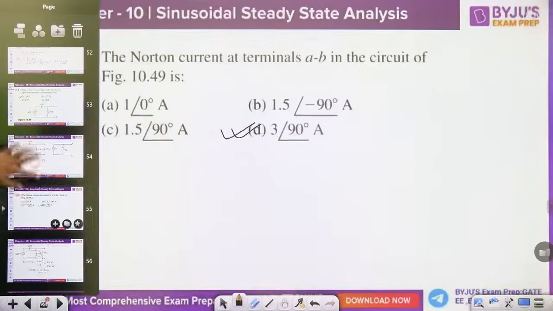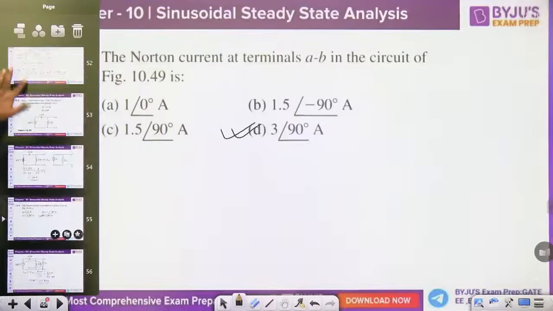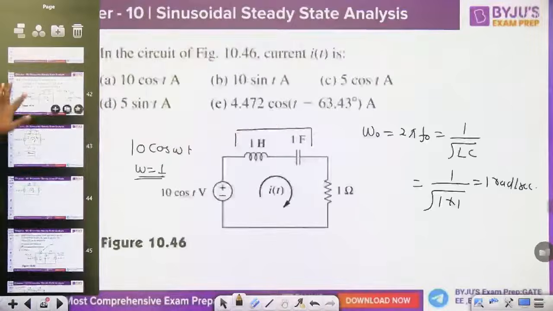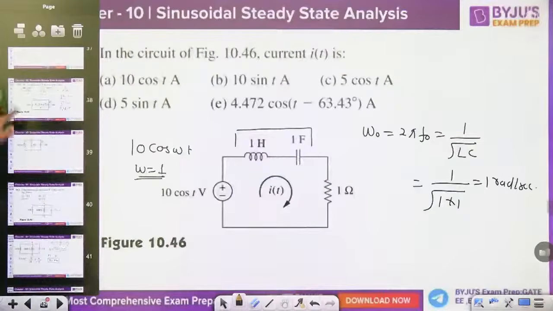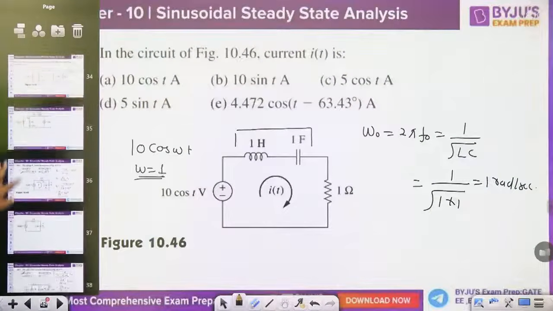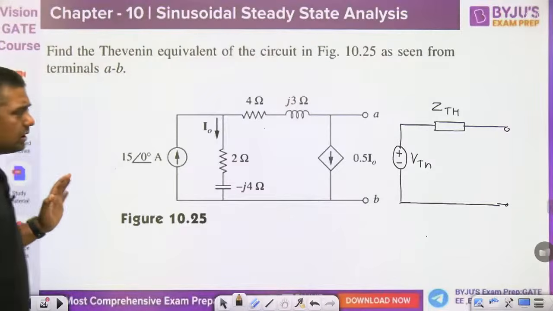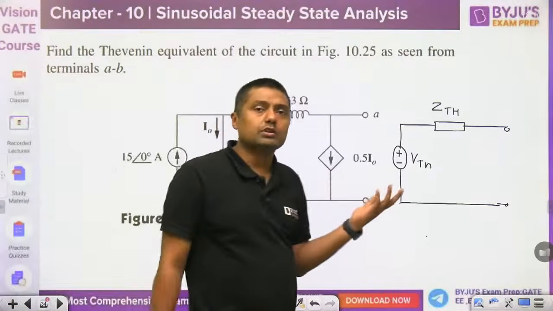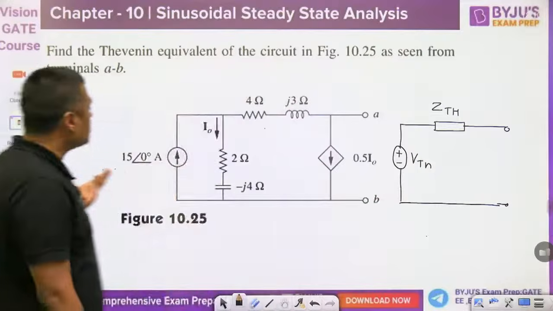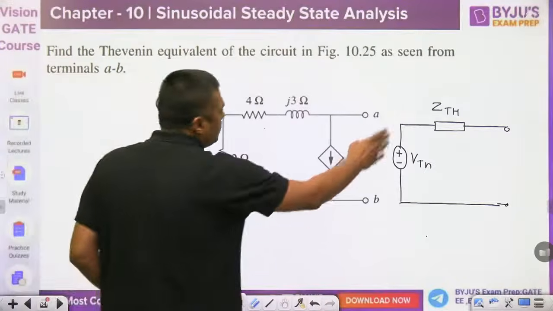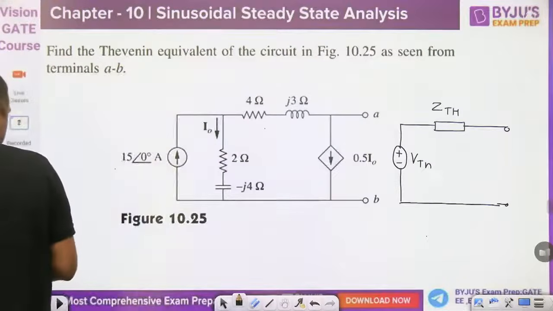Now, 1 minute, just for your assignments I have solved. I just want to give you the hint, because I have given you one question. One minute, that was the Thevenin's. But guys, remember, the calculation may be lengthy, but try to solve this question. I'm going to give you the hint. Find the Thevenin's equivalent. Thevenin's equivalent means you have to find the VTH and ZTH both for this diagram.